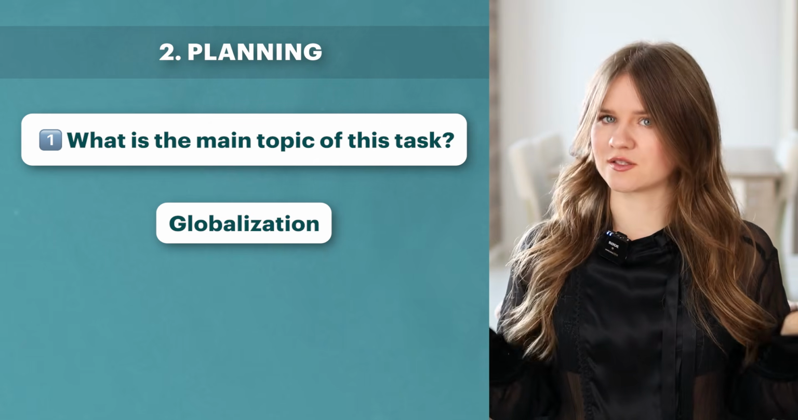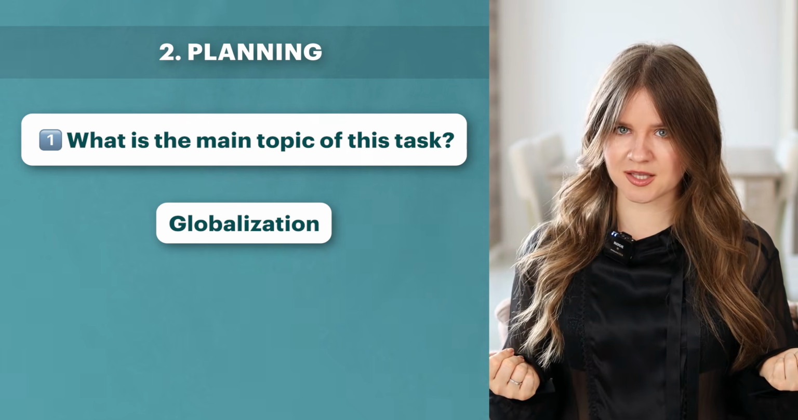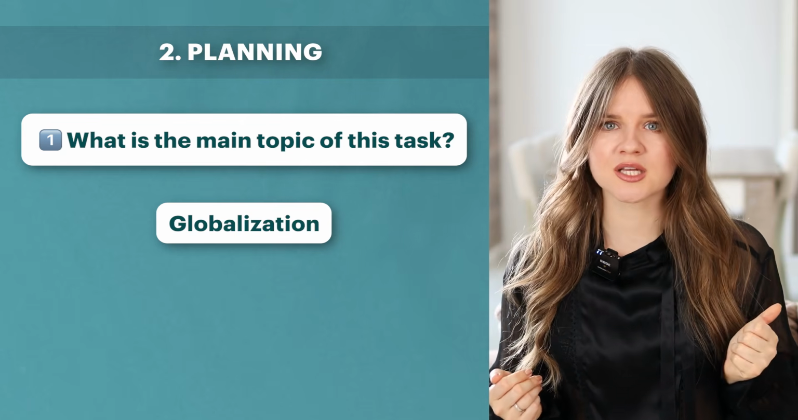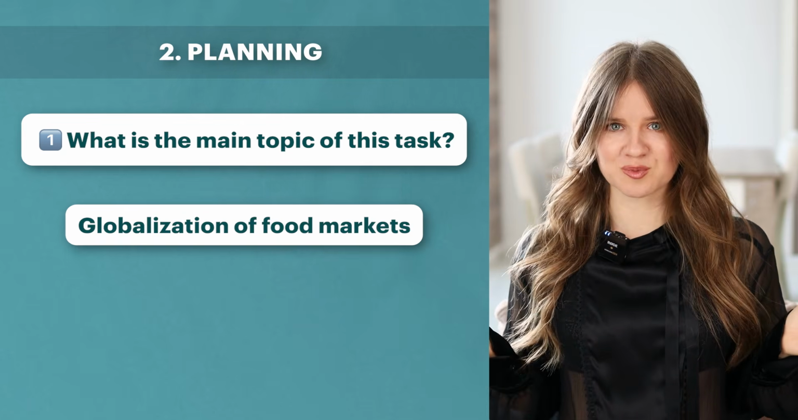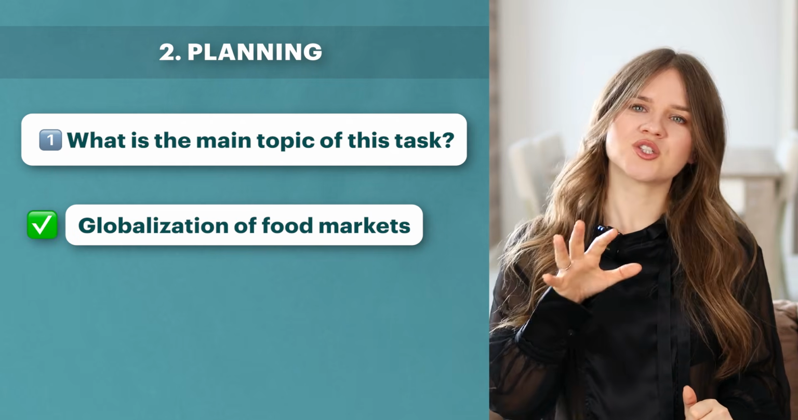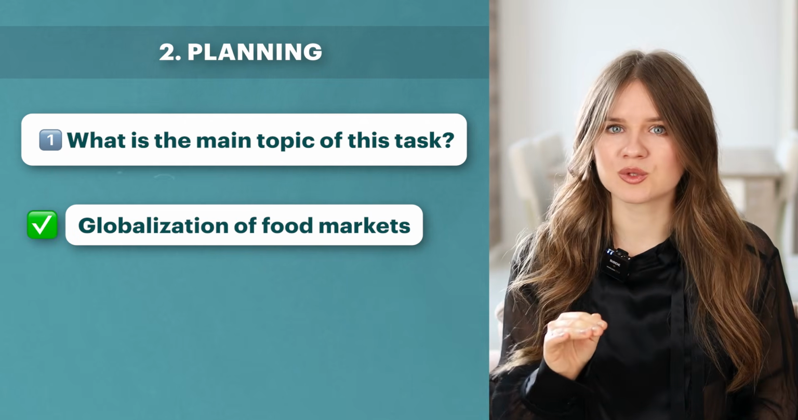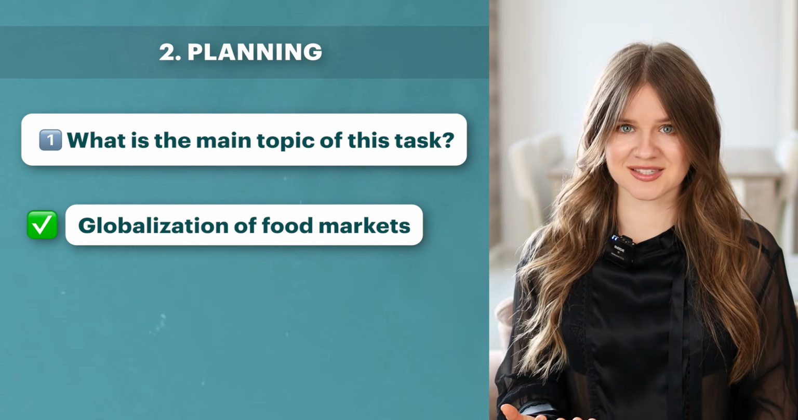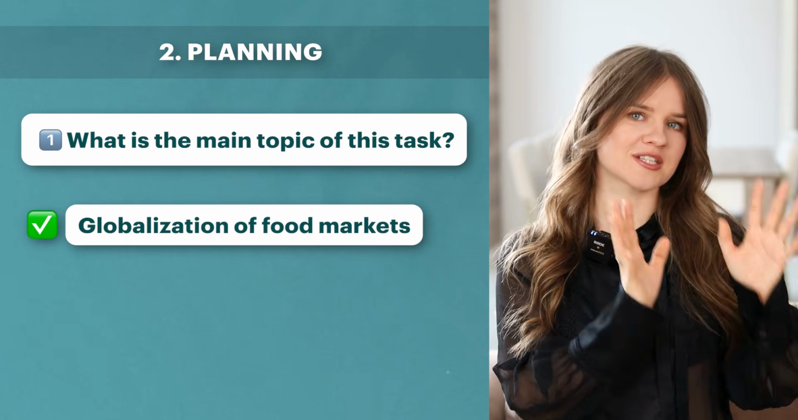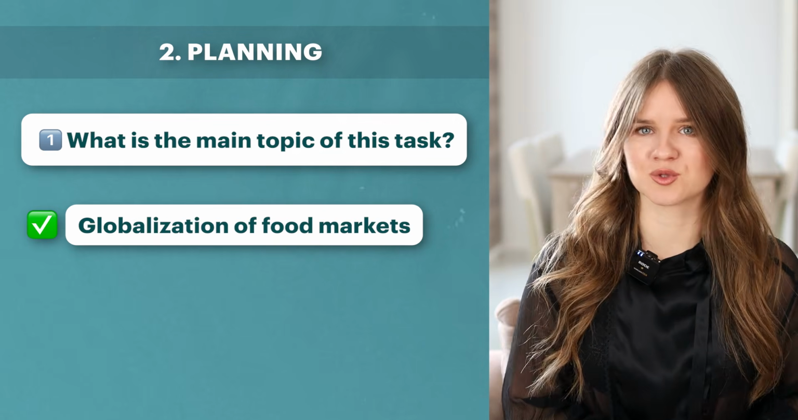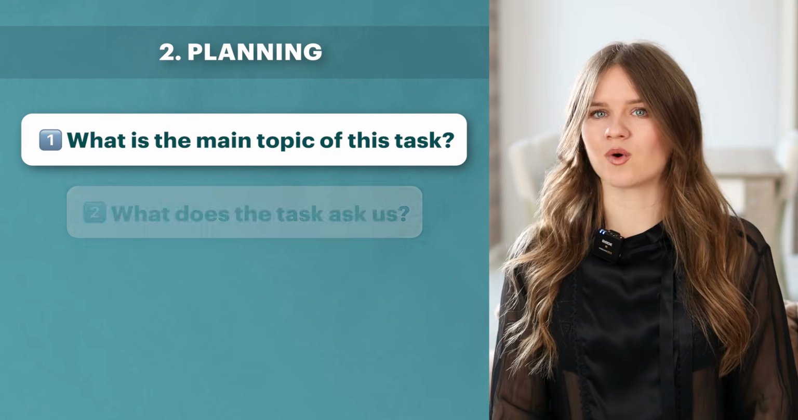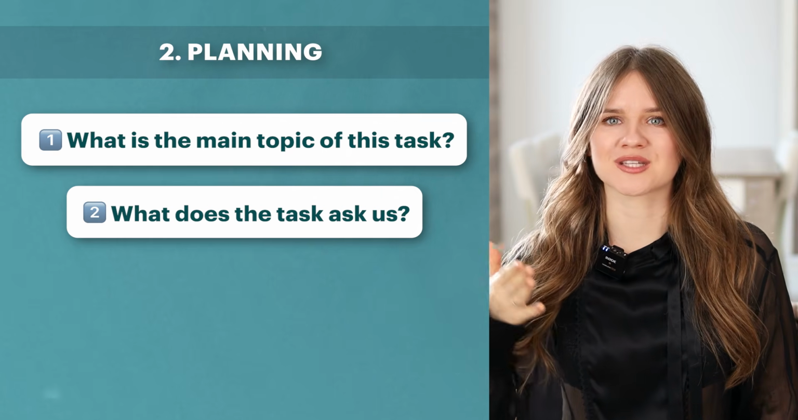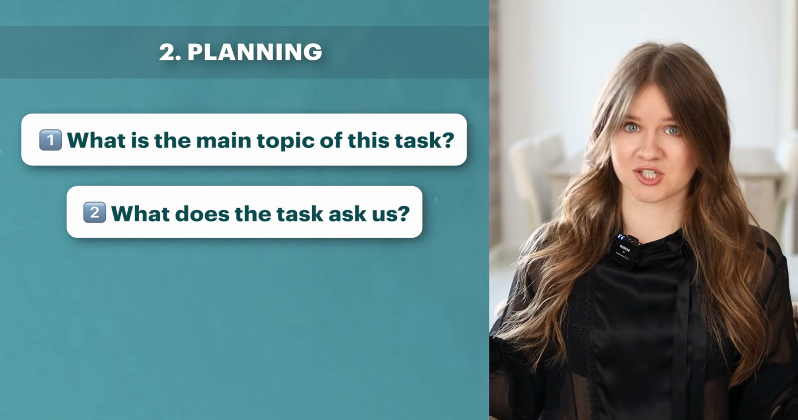Globalization. What kind of globalization is mentioned in the task? Globalization of information? No. Globalization of services? No. Globalization of food markets? Yes. The fact that you can go to a supermarket and find food from all over the world is a result of the globalization of food markets. Great. So the main topic of this task is the globalization of food markets. Second question, what does the task ask us? It asks, is the globalization of food markets a good change or a bad change?